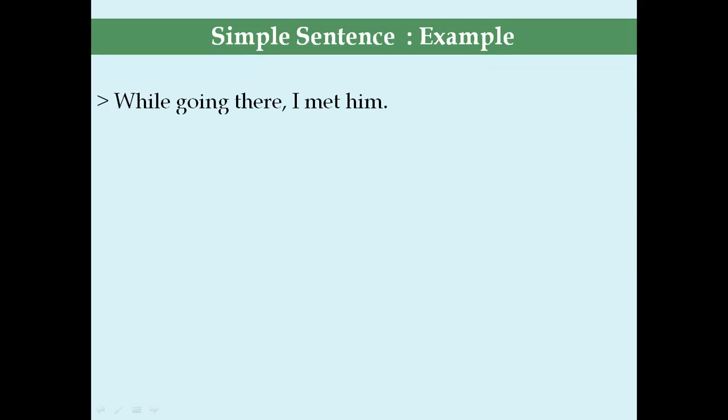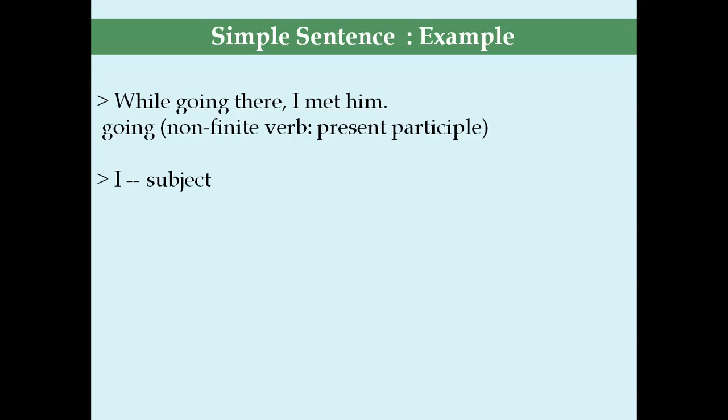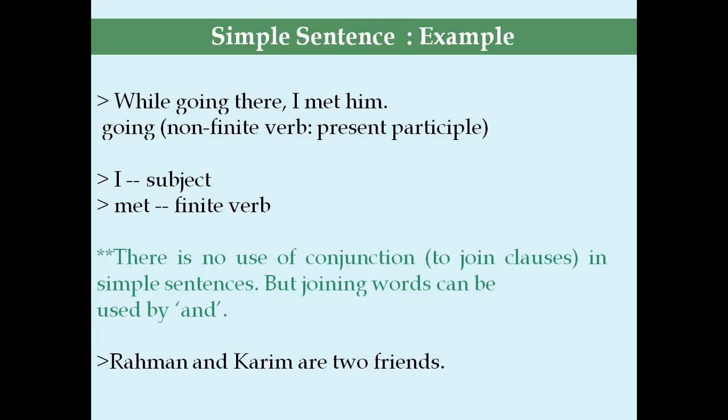Example, while going there, I met him. Going, non-finite verb, present participle. I, subject. Met, finite verb. There is no use of conjunction in simple sentences, but joining words can be used, like and, as in Rahman and Karim are two friends.